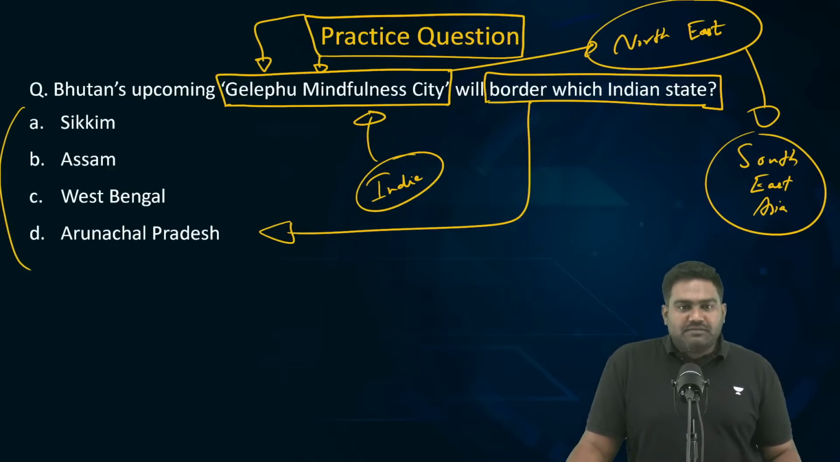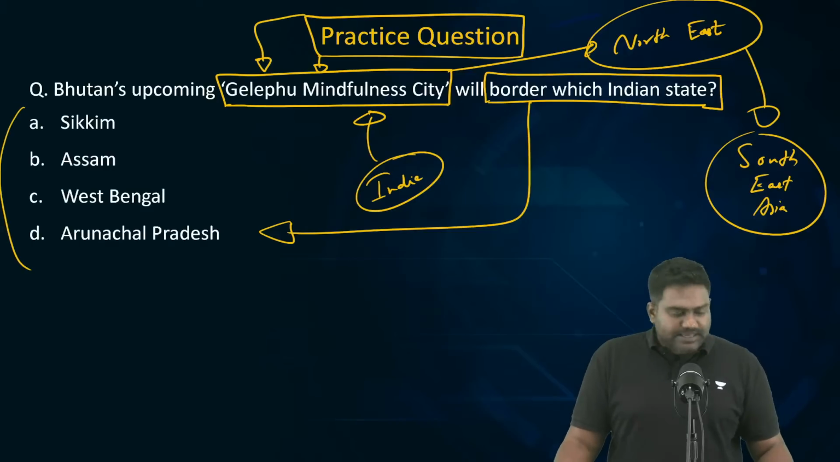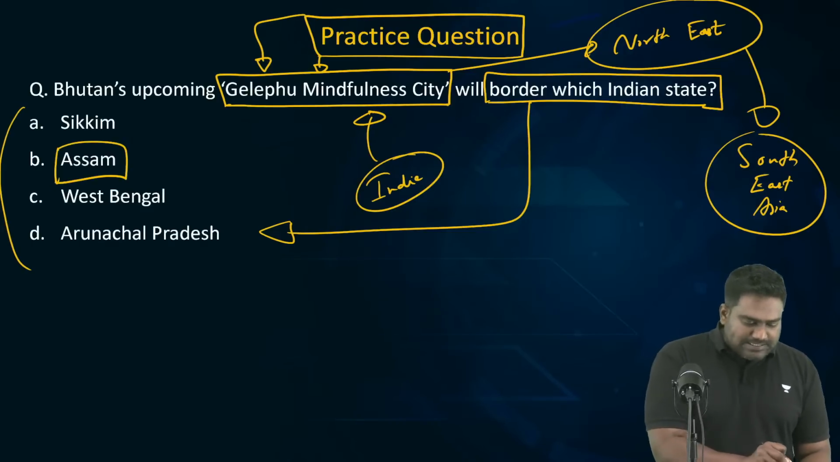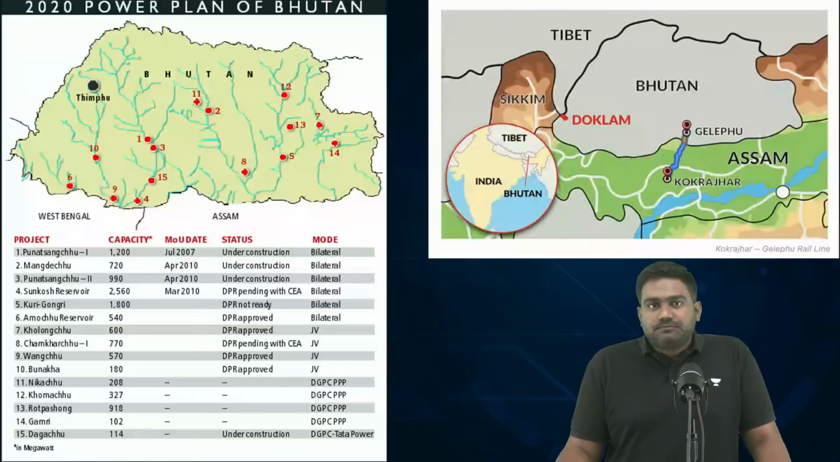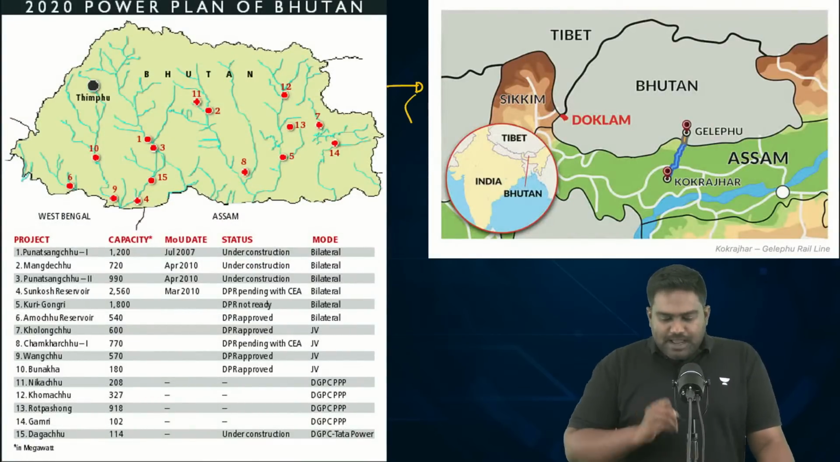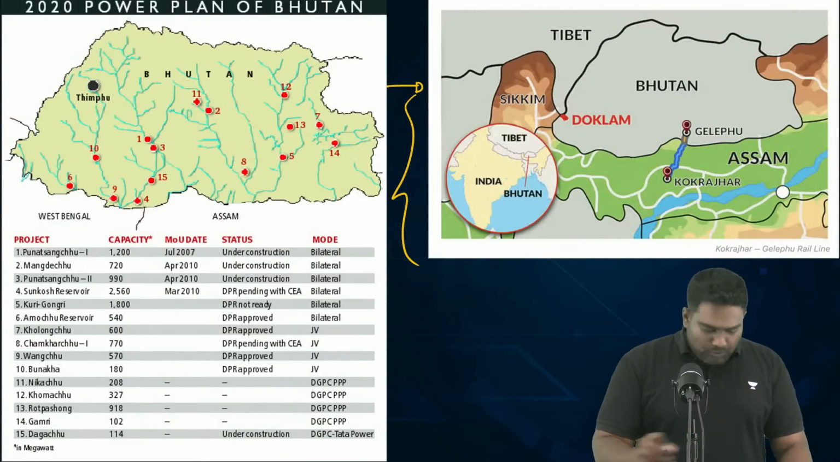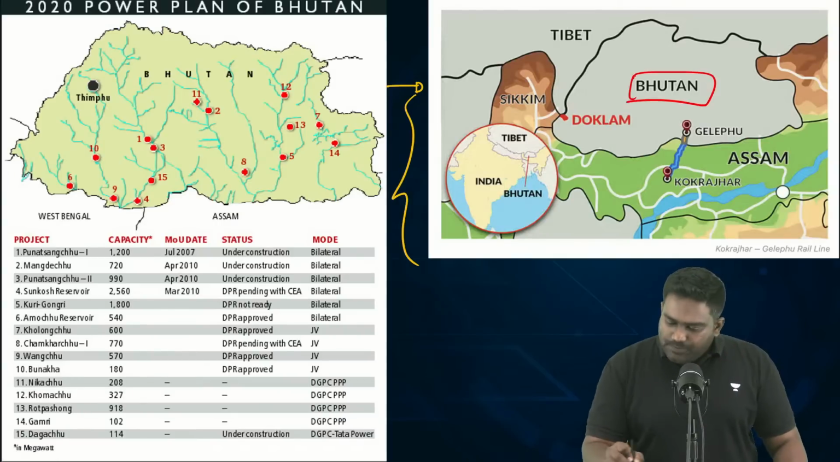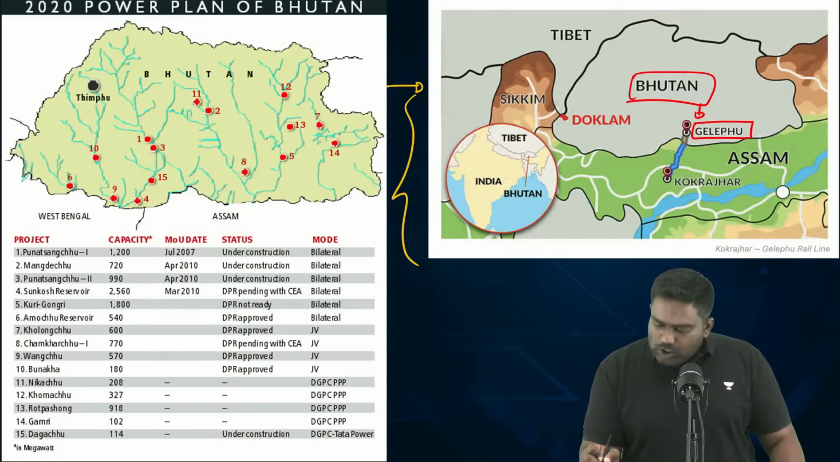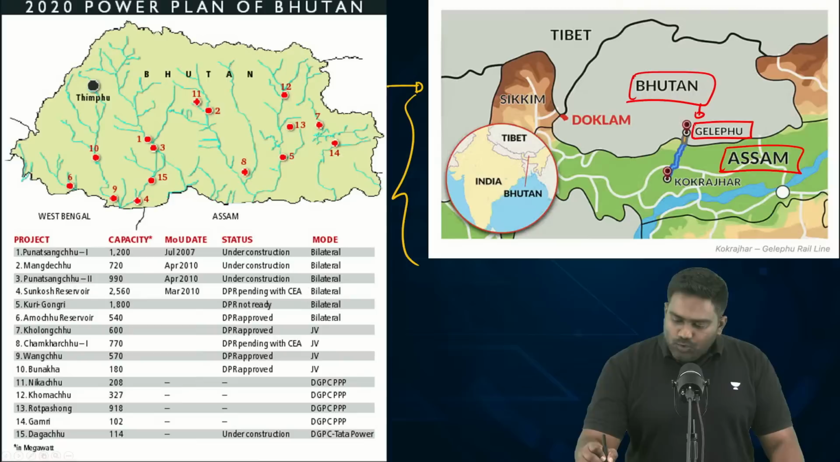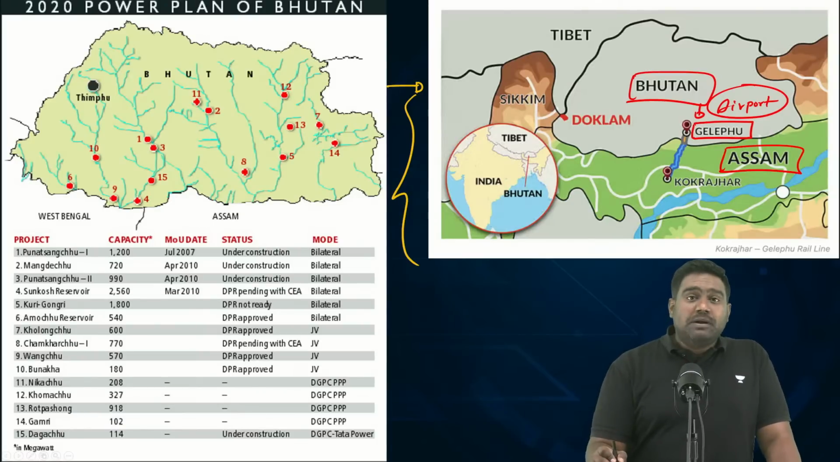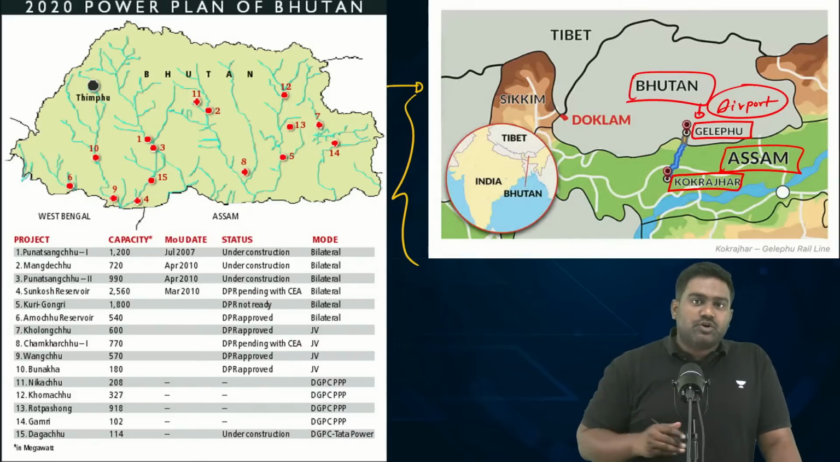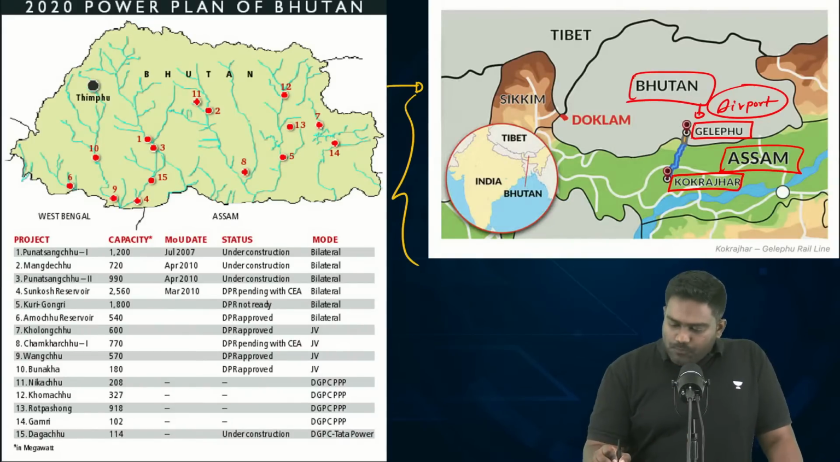Very good. Most of you have answered correctly. Some are saying West Bengal, some are saying Sikkim, but many of you have given the right answer. The correct answer is Assam. Let me show you the map. Please look at the map given over here. See, this is where Bhutan is setting up the Gelugpu Mindfulness City along the borders of Assam. A new airport is being built as well with Indian funding and Indian assistance. And we are also building the first ever cross border railway line between India and Bhutan, which will link Kokrajhar in Assam, in the Bodo areas of Assam. It will connect with Gelugpu.